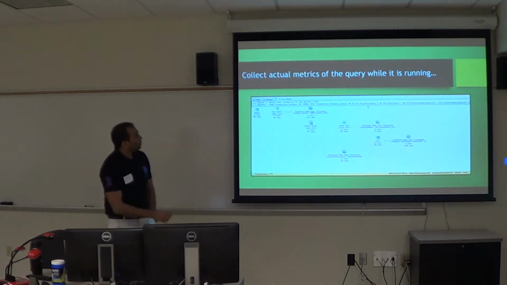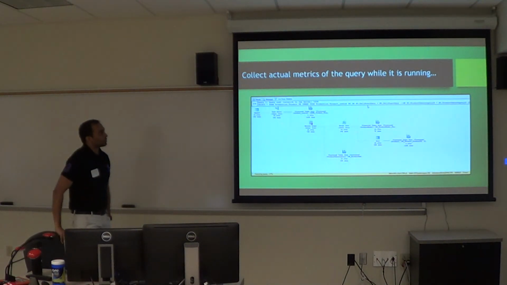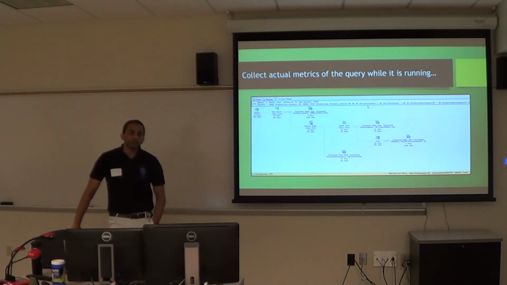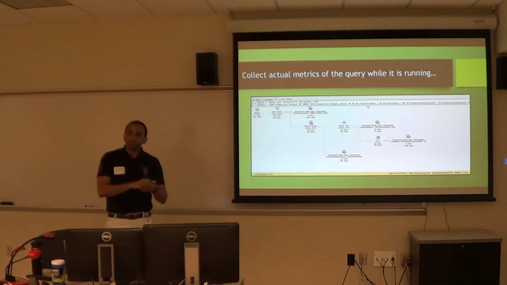Now, this is what live query statistics will show us. When we fire a query against SQL Server, there are a lot of things which happen in the background. We have our relational engine, we have a storage engine. The relational engine takes care of most of the stuff, like it will parse our query, it will generate our execution plan. It has the query optimizer, which will basically look at, okay, what are the indexes I can look for, how do I join the tables.